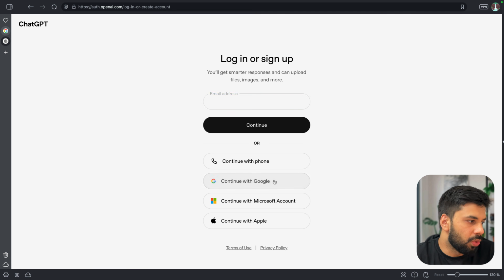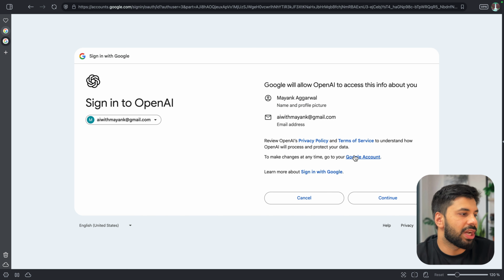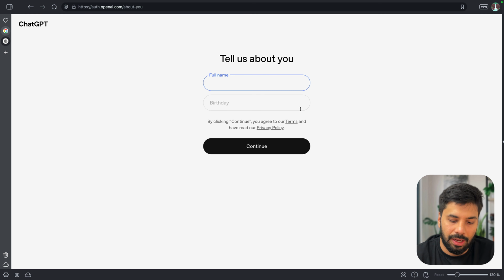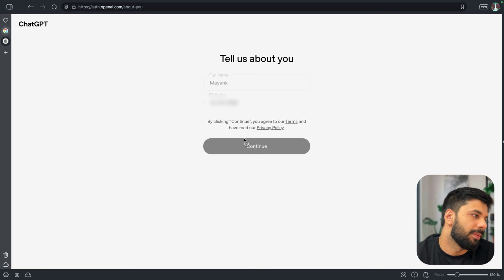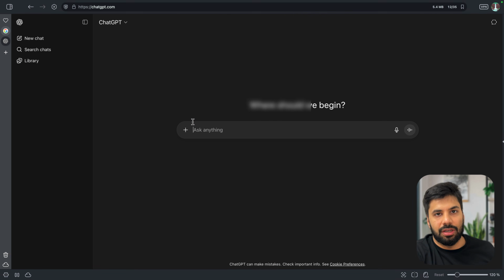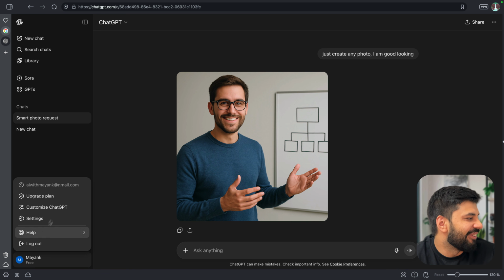So I will be continuing with my Google. Now you can of course choose any of the options. Let me select one of my emails from which I have never created this particular account, right? So I have just selected that. Let me just select Mayank and okay, let me add the birthday as well. So that shall be fine. And I think we can move forward. So now with the details overall done, everyone, what we will be seeing is the UI where we will be having all the chats. So let's go and see how we can upgrade, right?